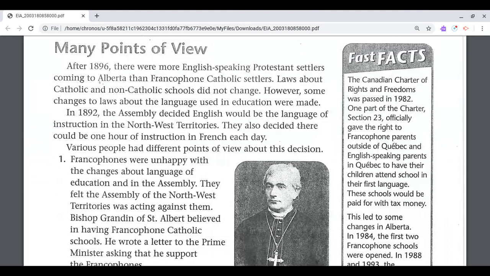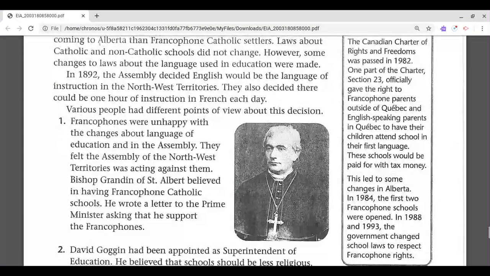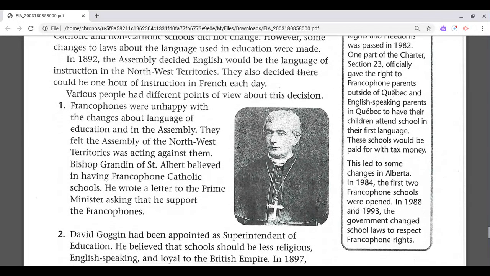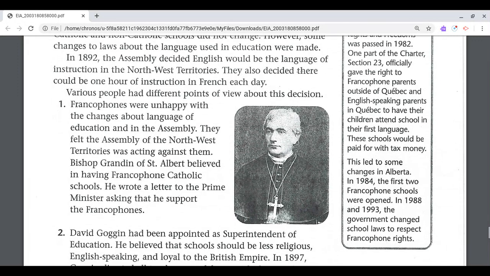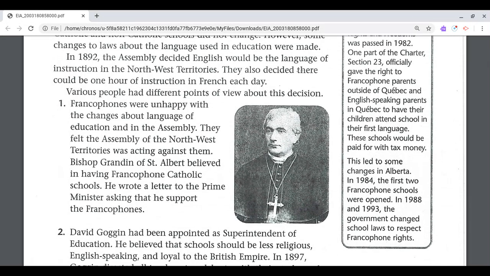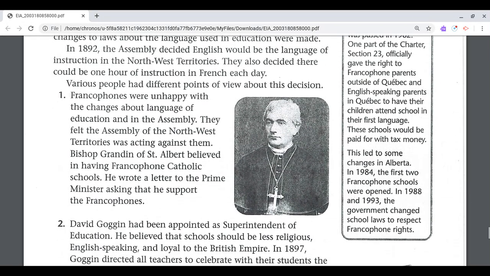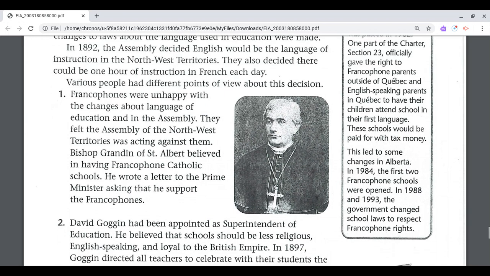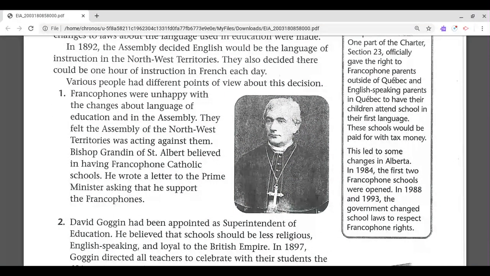Many points of view. After 1896, there were more English-speaking Protestant settlers coming to Alberta than Francophone Catholic settlers. Laws about Catholic and non-Catholic schools did not change. However, some changes to laws about the language used in education were made. In 1892, the Assembly decided English would be the language of instruction in the Northwest Territories. They also decided there could be 1 hour of instruction in French each day.